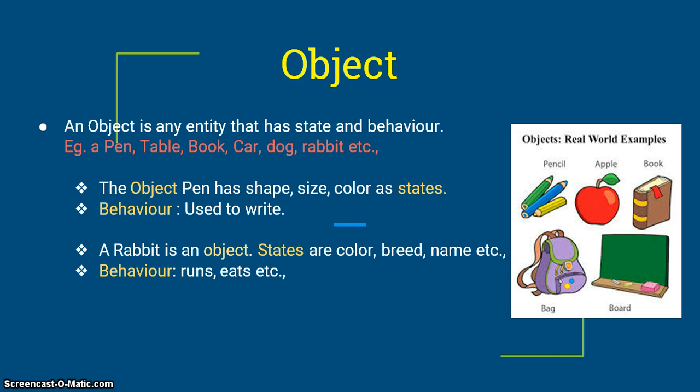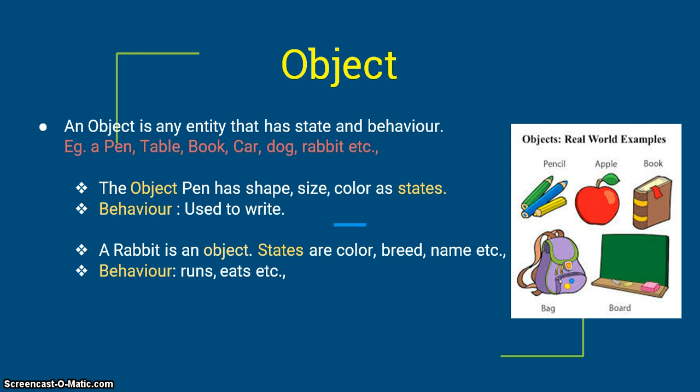Real world examples are pen, pencil, book, bag, a car, dog, etc. Anything in the real world which has certain properties. What do you mean by property here? Suppose I take a pen: color of the pen, size of the pen, shape of the pen. These are all considered to be its state, its properties.